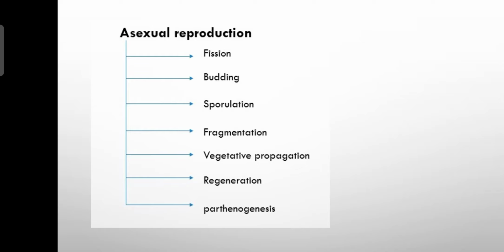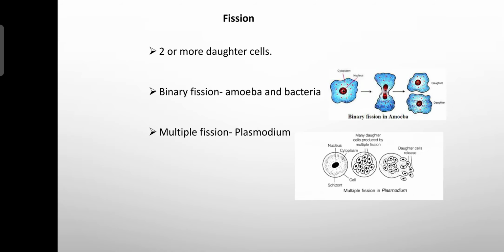ಮತ್ತೊಮ್ಮೆ ಹೇಳ್ತೇನೆ, asexual reproductions ಅಲ್ಲಿ we are having around 7 different types of the asexual reproduction. Number 1, fission. Number 2, budding. Number 3, sporulation. Number 4, fragmentation. Number 5, vegetative propagation. Number 6, regeneration. Number 7, parthenogenesis. Okay, now we'll study each type of the asexual reproduction in detail. The first type is called the fission.